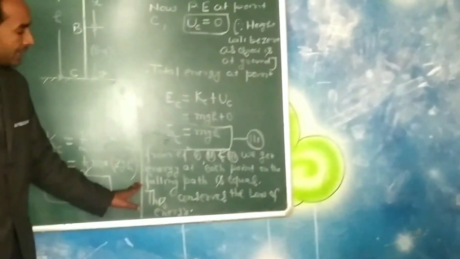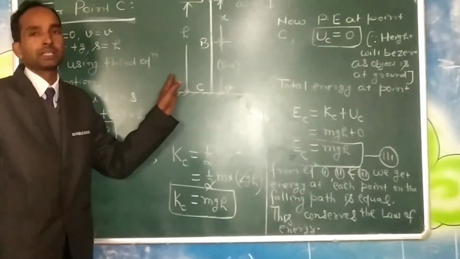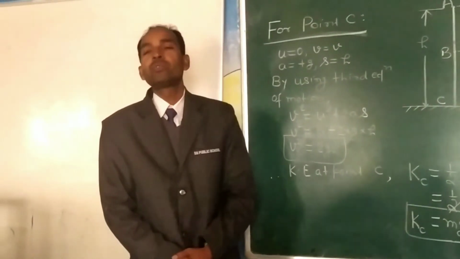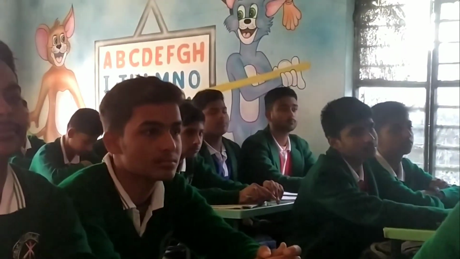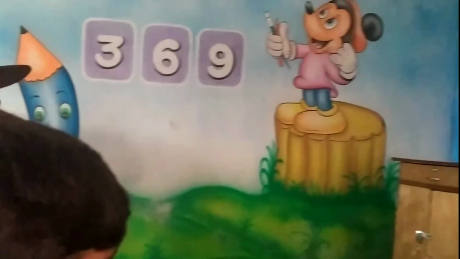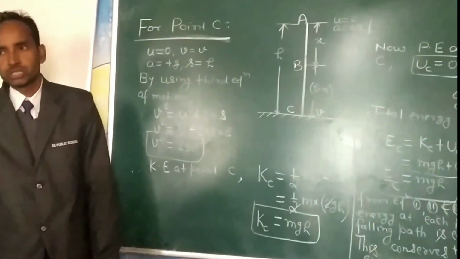Therefore, we can say that the total energy is conserved for a free falling object at each point on its path. This is called the law of conservation of energy.